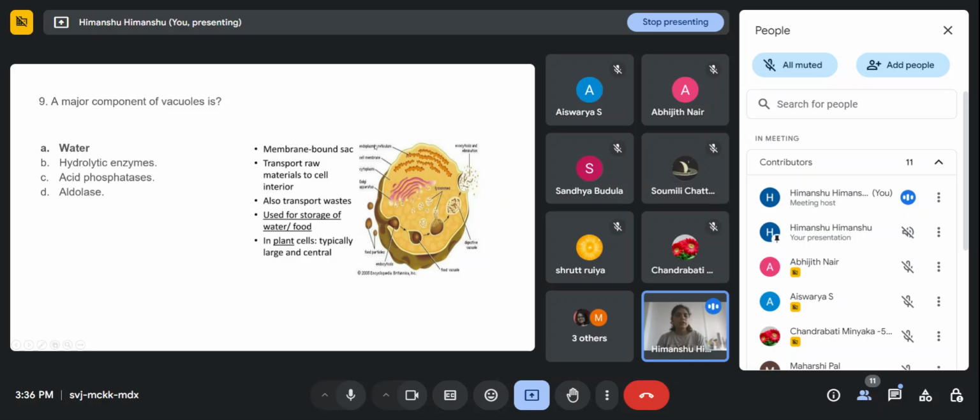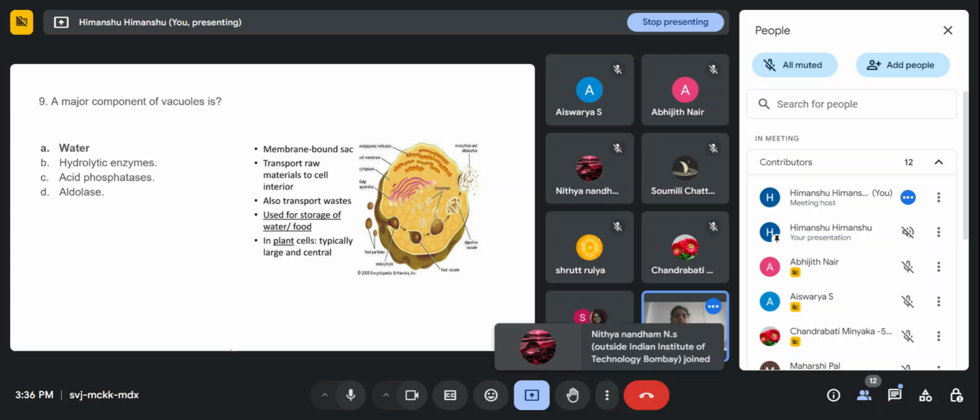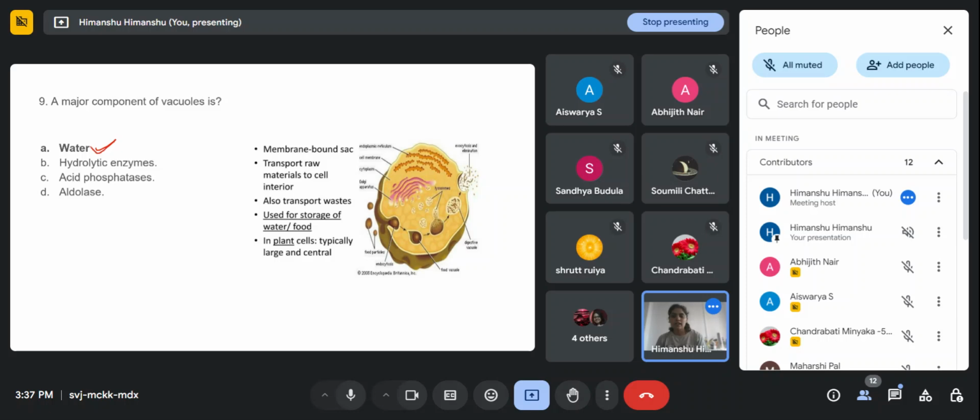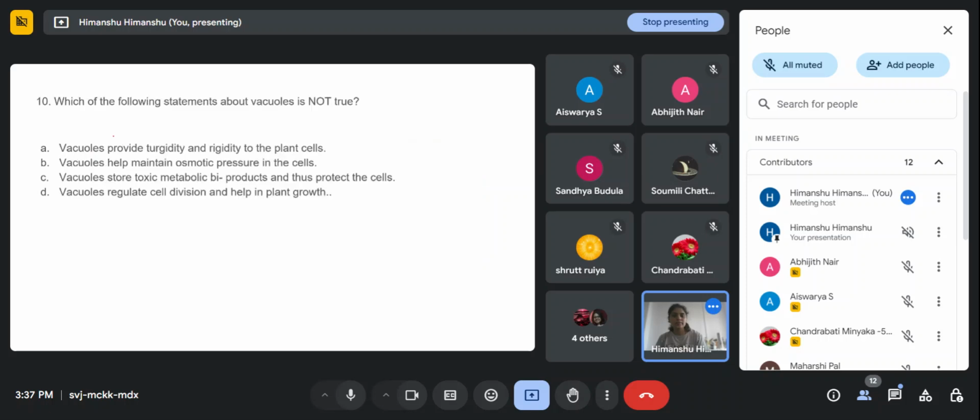This is not a vacuole structure. It's a cell structure in which vacuoles are also present. In case of plant cells, typically there is a very large central vacuole present, but in animal cells, many small vacuoles are present. And the major component of the vacuole is water. Mostly it contains water, right?